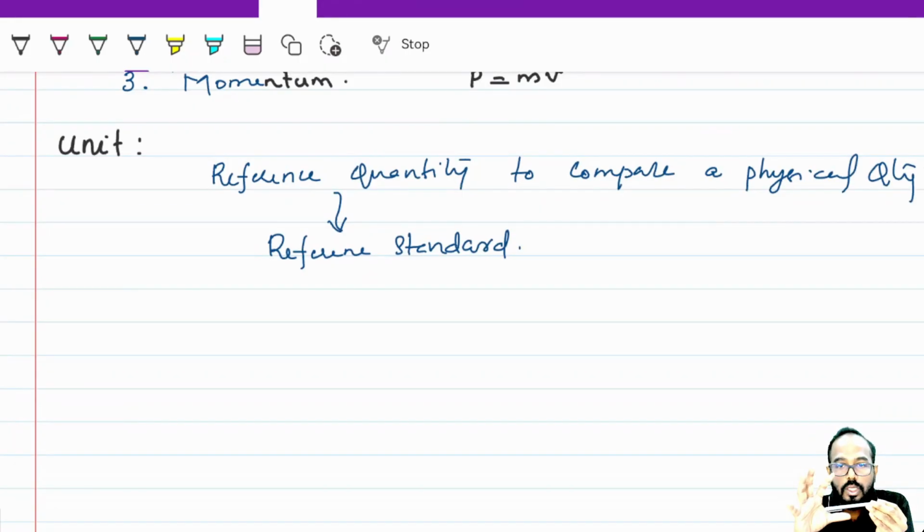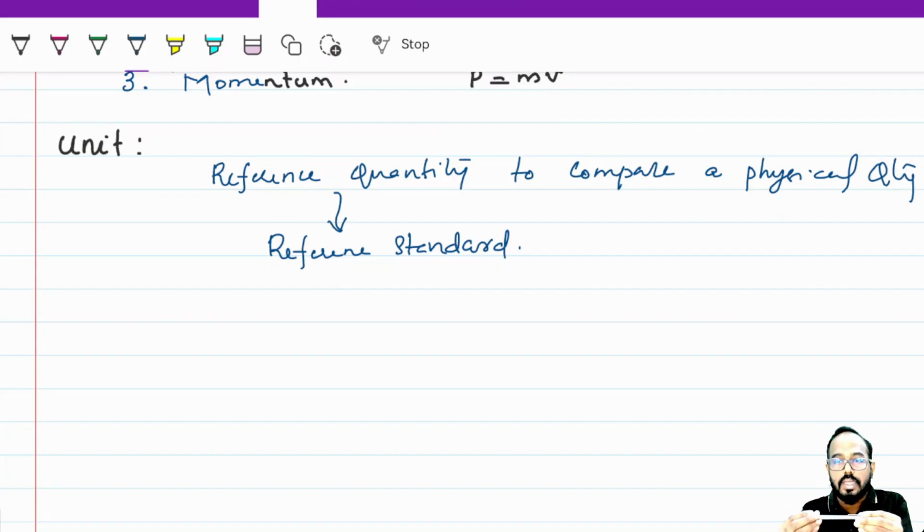If I give you this pen and ask you to measure its length, what will you do? First you will take a meter rule, and you can tell me it's approximately 12 centimeter, right? So centimeter is the unit. If I'm not giving any instrument, and I ask you to measure the length of this screen using this pen, you will start from one end: 1, 2, 3.